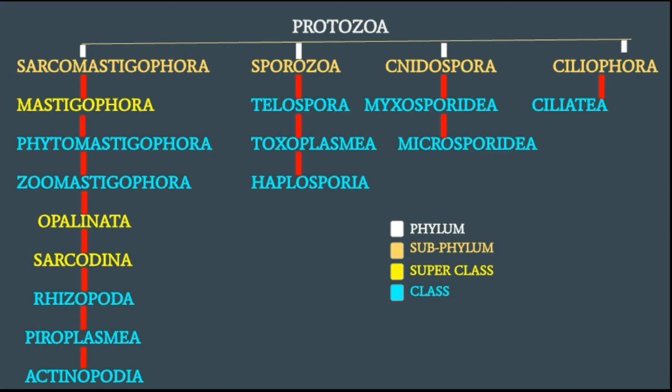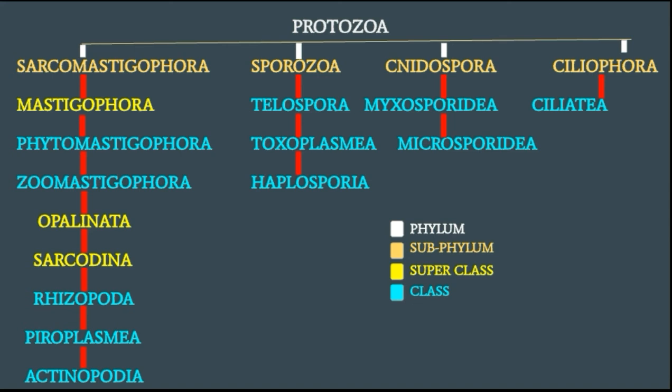Mastigophora contains two classes, the Phytomastigophora and Zoomastigophora. Opalinata is not divided into any class. But Sarcodina is divided into three classes: Rhizopoda, Piroplasmea, and Actinopodea.